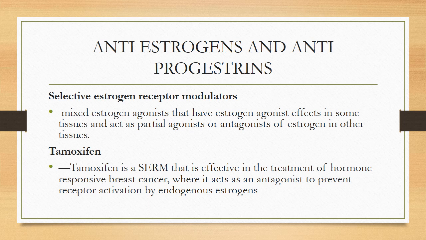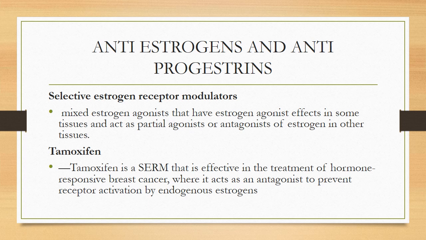Now, anti-estrogens and anti-progestins. Selective estrogen receptor modulators have mixed effects: they have estrogen agonist effect in some tissues and act as partial agonists or antagonists of estrogen in other tissues. So they have both effects. In some tissues they act as agonists or partial agonists of estrogens, and in other tissues they act as antagonists of estrogens.